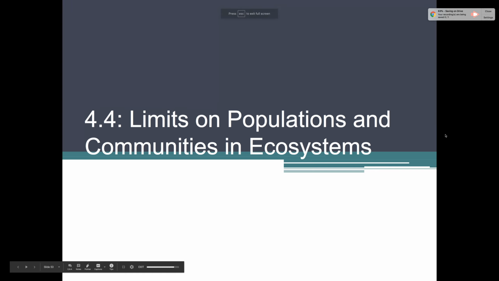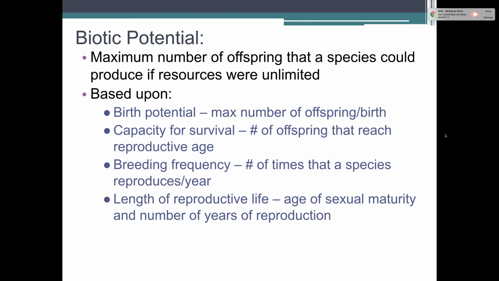Section 4.4, we're looking at limits on population and communities in ecosystems. So what stops populations from getting too big, what keeps them in check? Same with communities. So we have what we call biotic potential. Biotic meaning living things, potential, how big it can get. So the maximum number of offspring that a species could produce if resources are unlimited is what we call our biotic potential. That's based upon a couple different things.